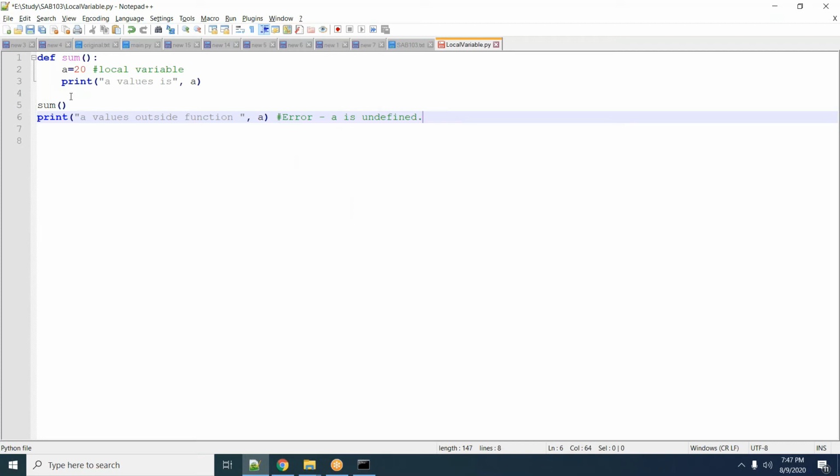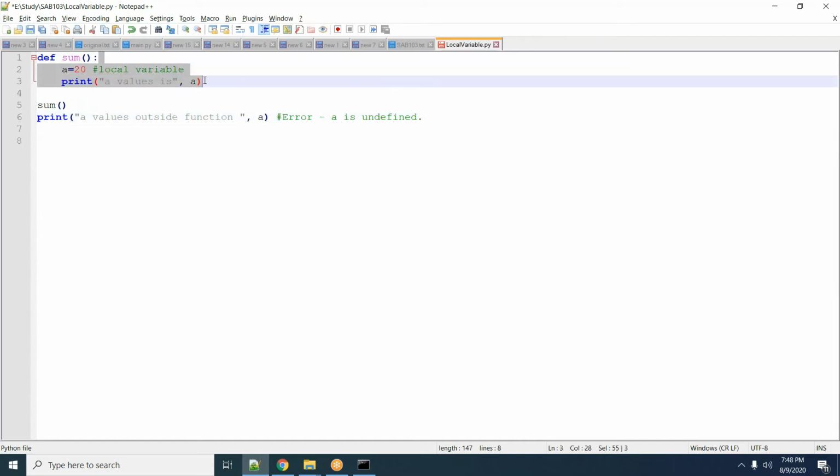Why is a undefined? The error comes because the scope of this a is inside this function only. Only the statements inside this function know what a is. Outside of this function, there is no significance of a.